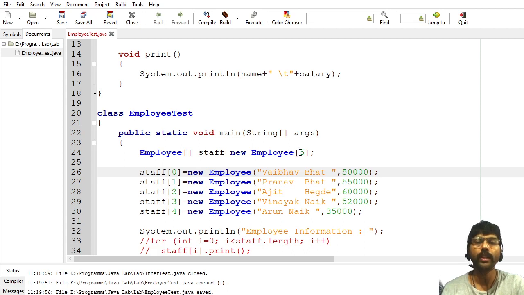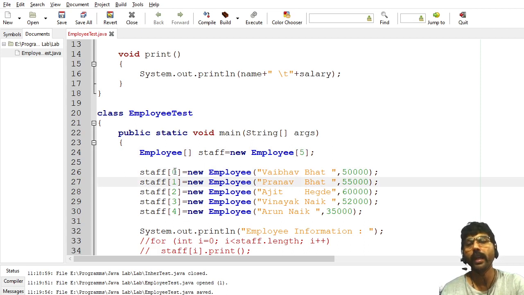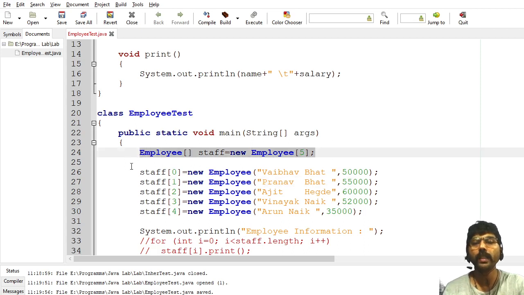Because I mentioned here 5, it means I can create a maximum of 5 objects. You see properly here, the object index starts from 0 to 4, not from 1. Index value always starts from 0 in Java. If you see this statement, the meaning of this statement is create 5 employee references.